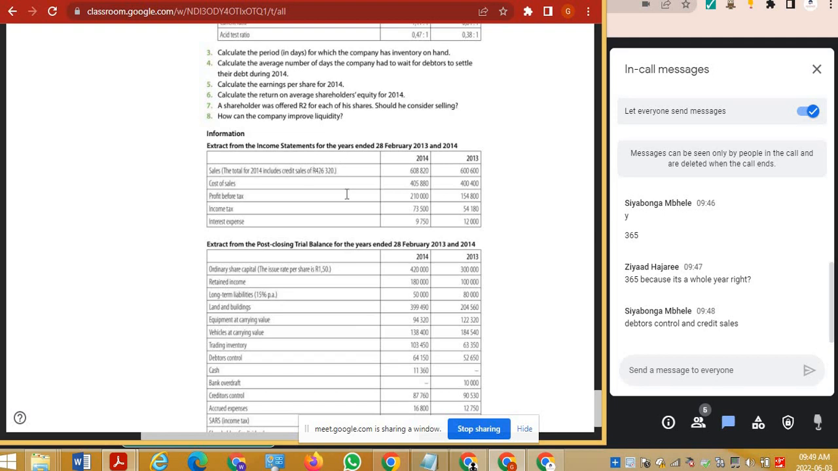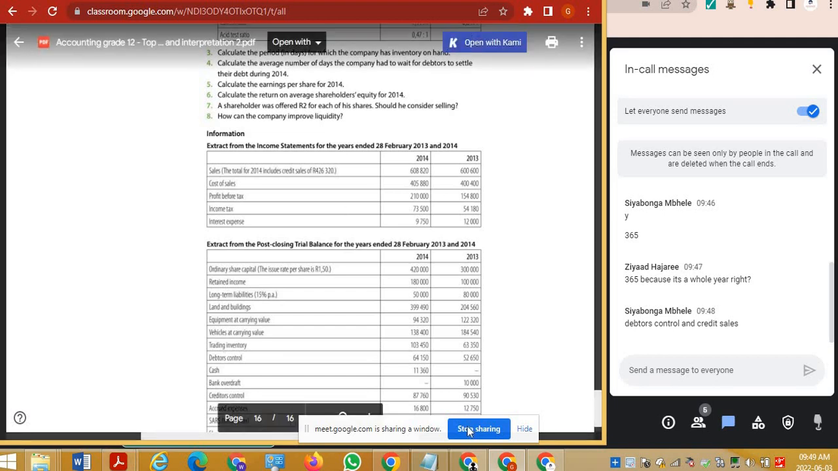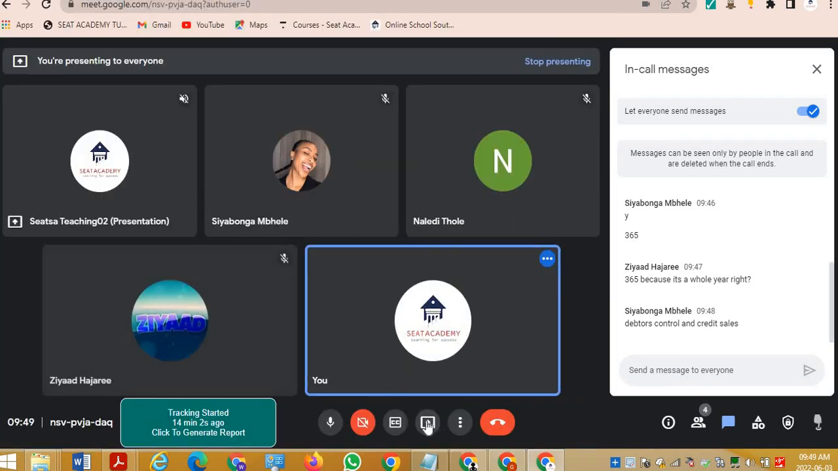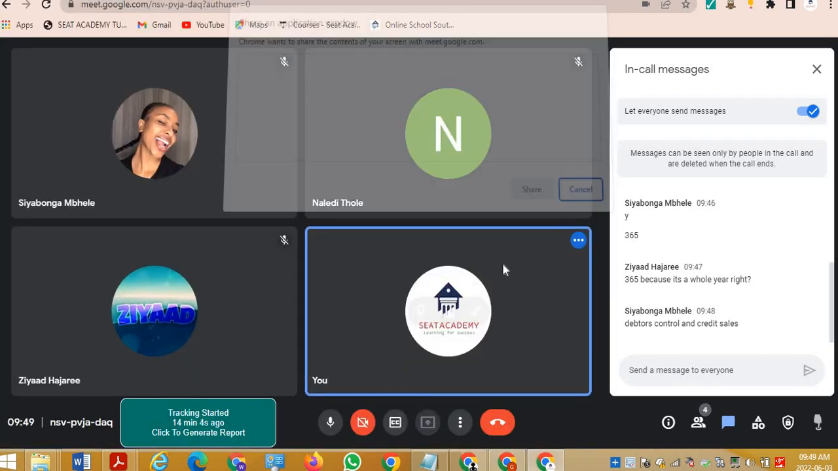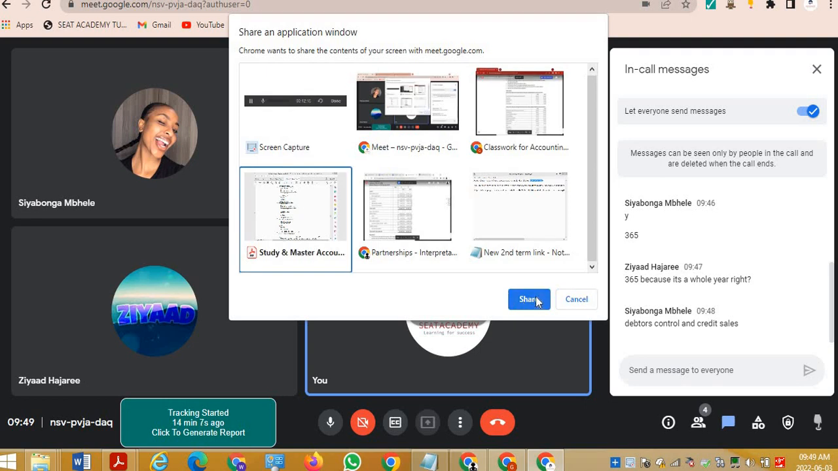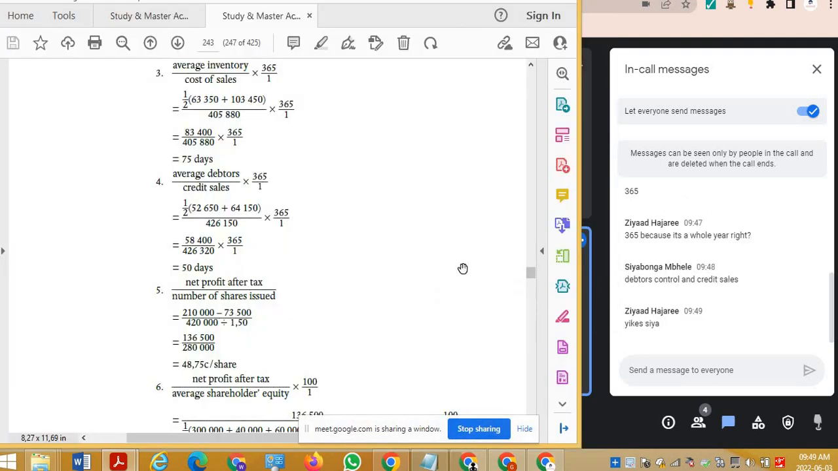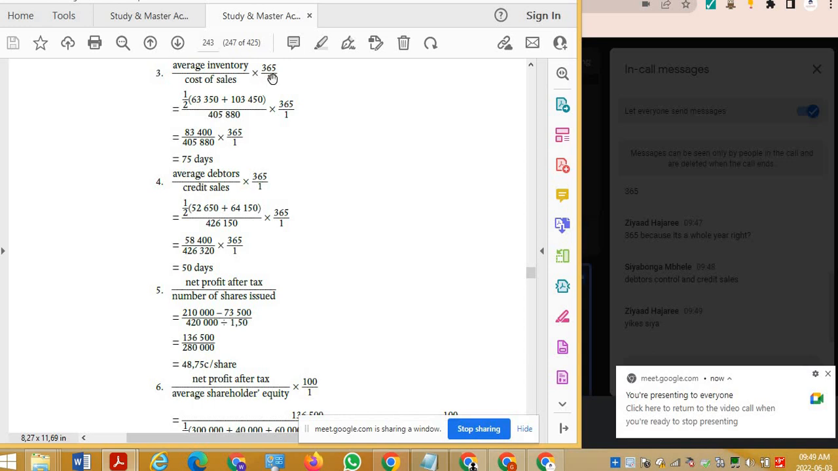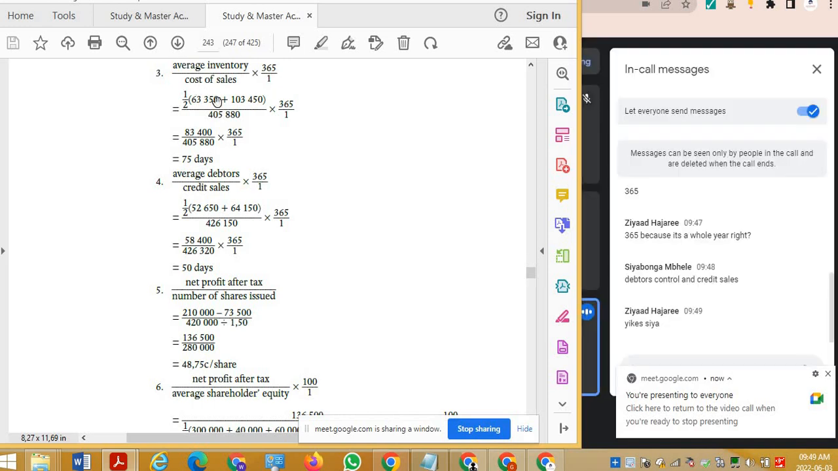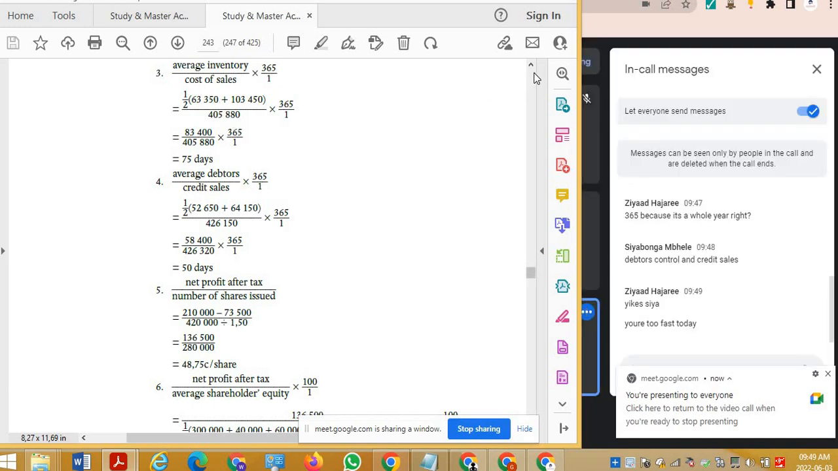So now we need our debtors control because sales represents people buying things on credit, and our debtors control is how much people owe us, right? So the difference should be how fast people are paying us. The difference between the sales and the debtors control. There we go. It is times 365. So the average inventory over cost of sales is number 3.